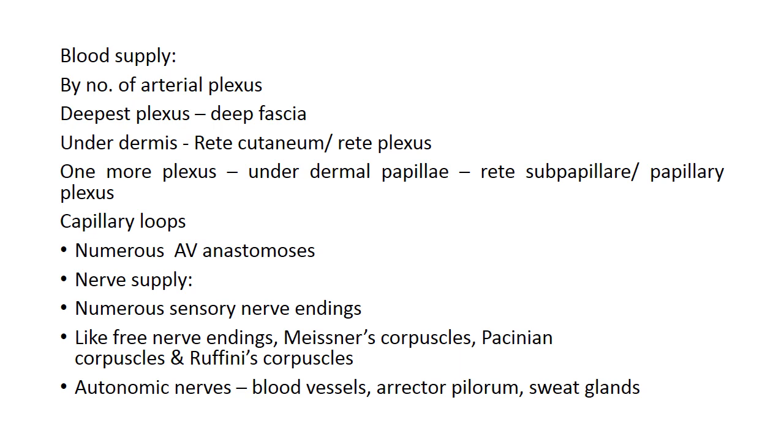Then the nerve supply, there are numerous sensory end organs, sensory nerve endings, like there are free nerve endings, then there are sensory receptors like Meissner's corpuscles, Pacinian corpuscles, Ruffini's corpuscles, and these are all present in the skin. They are sensory nerve endings. Then the skin is also governed by autonomic nerve, mainly the blood vessels, erector pili and the sweat glands. They have autonomic innervations in them.